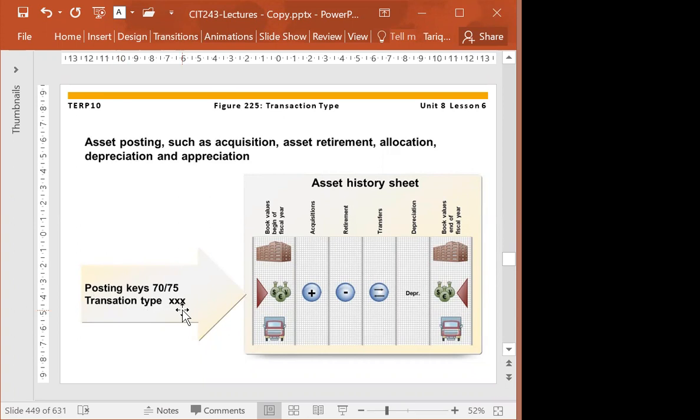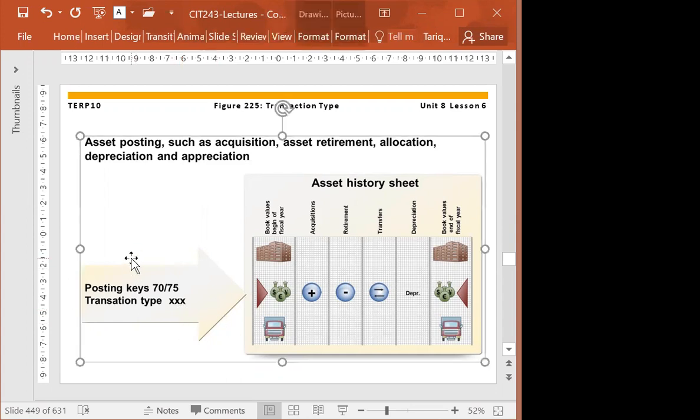This transaction type must be included in the posting of an assets account. This transaction type is necessary for assets accounting. This is kind of a must. It specifies exactly where the asset posting is listed on the history sheet. So this is very important. And yes, a transaction type is in addition to the posting key.